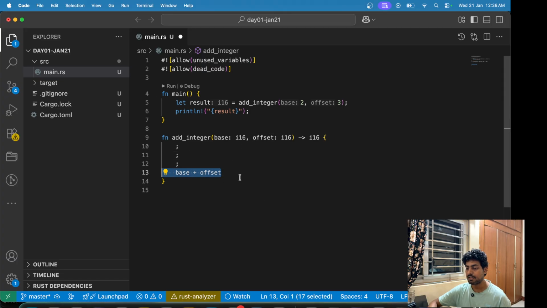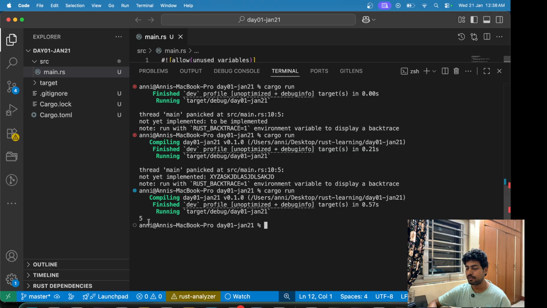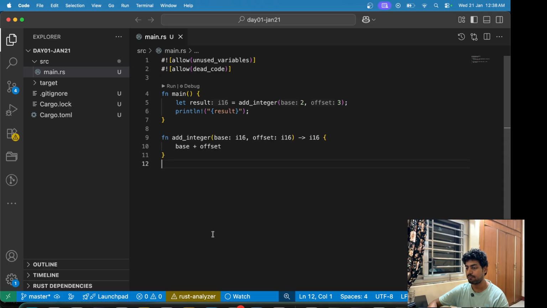So if we are doing base plus offset, it will just return base plus offset, and we get the result. Now what is happening here is that in the main function we are capturing the result of 2 plus 3, and then we are printing the result. Now running this program, we get the answer as 5, which was expected, and this works fine.